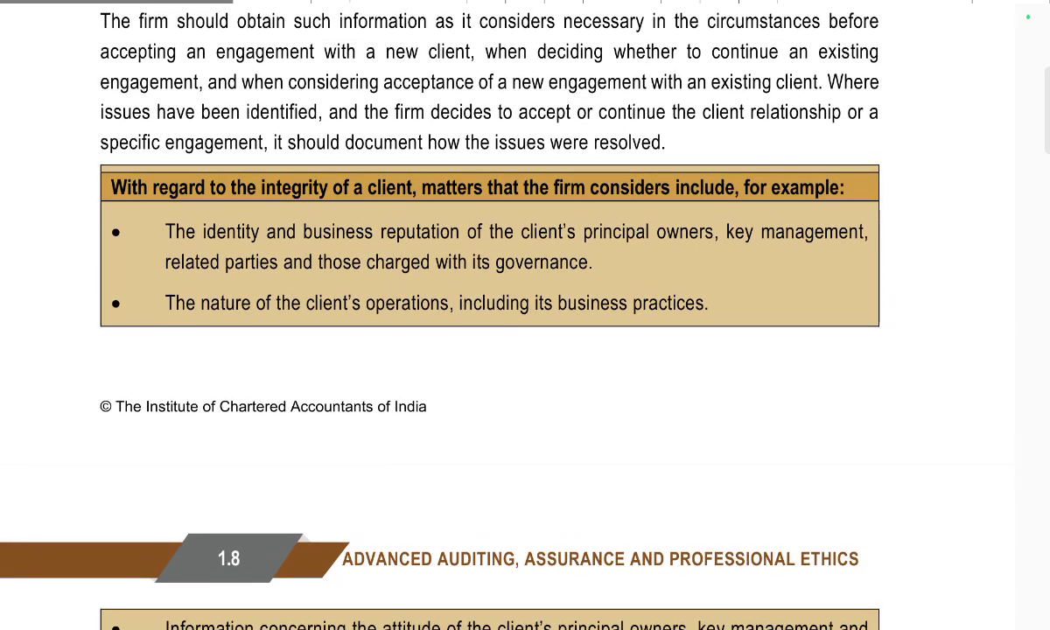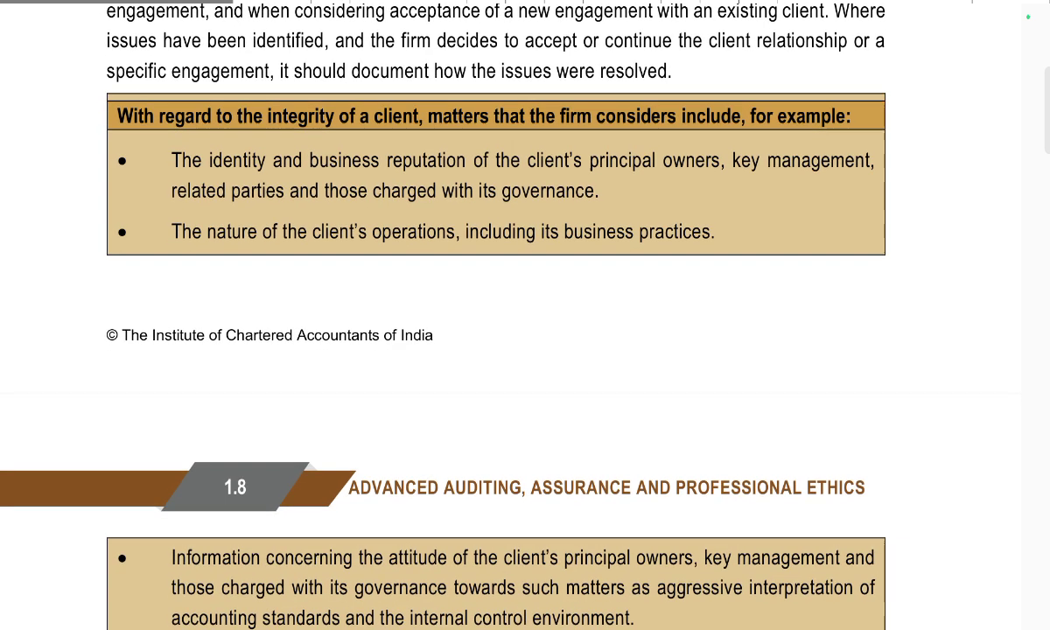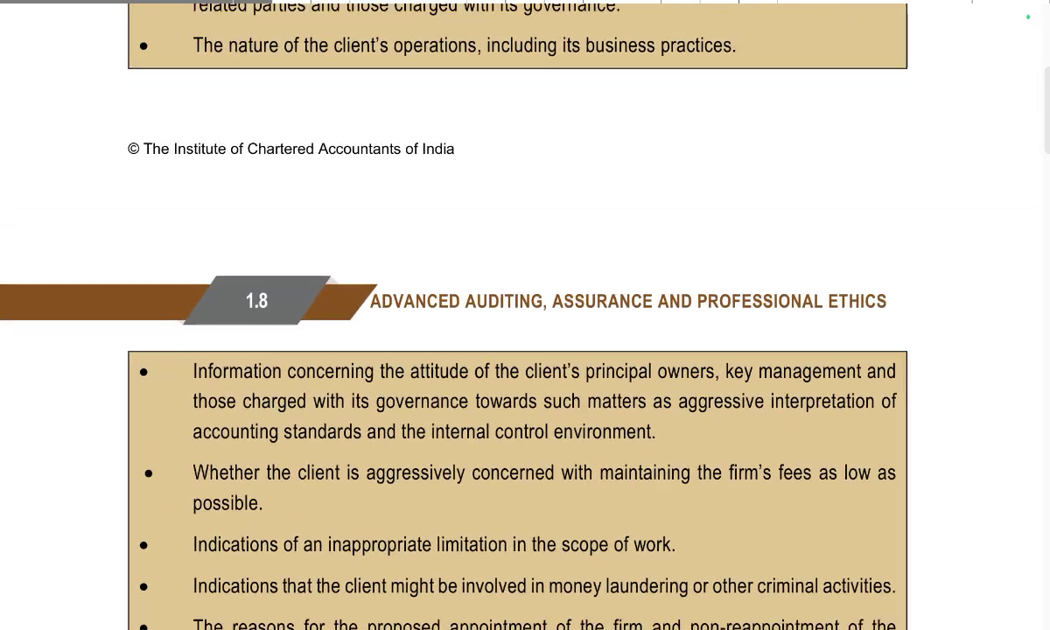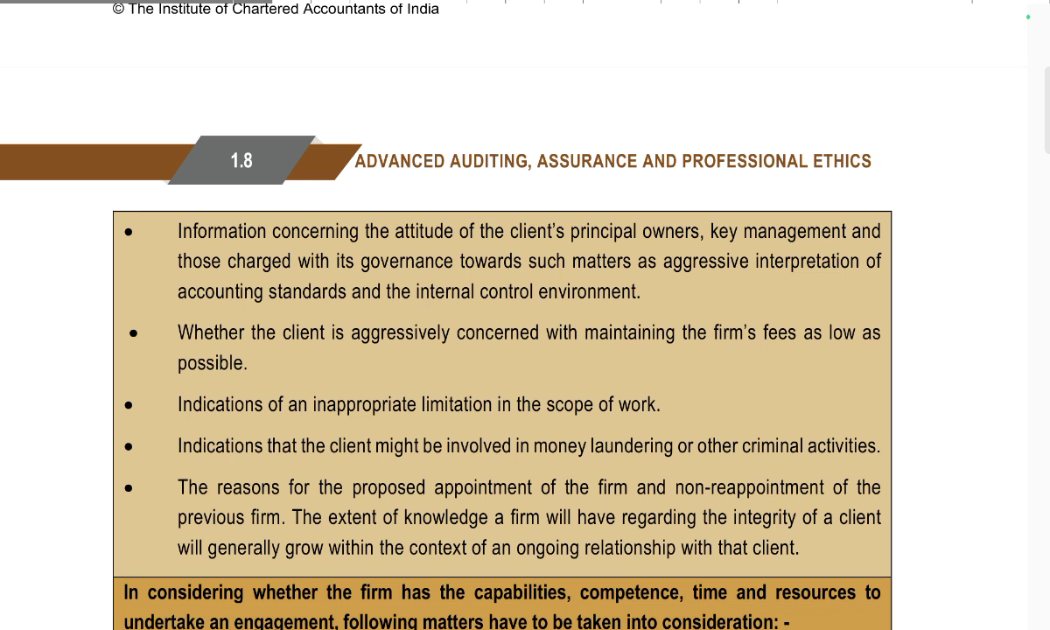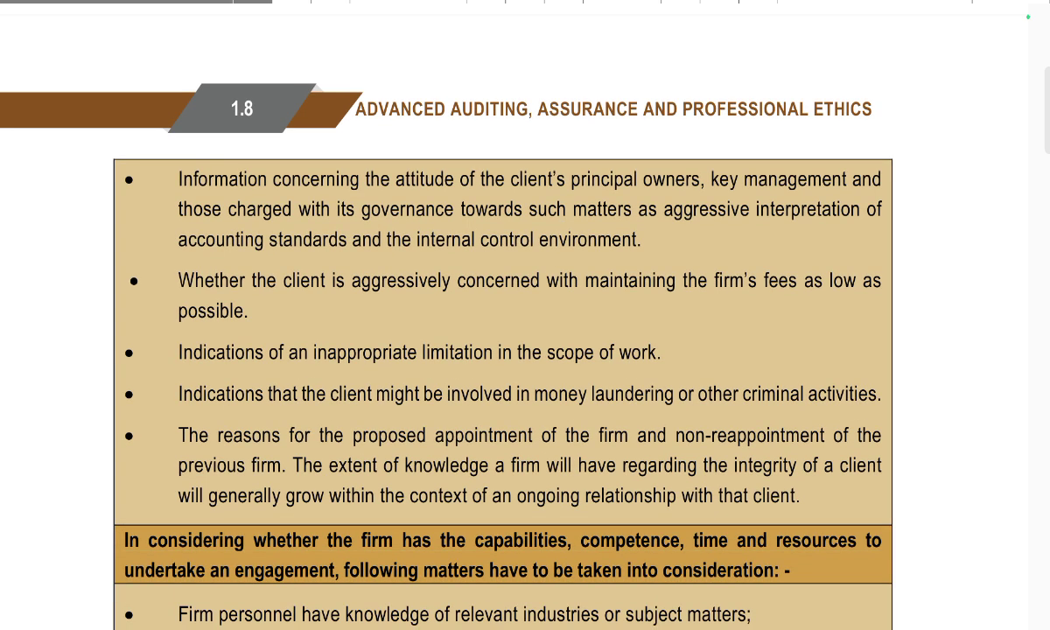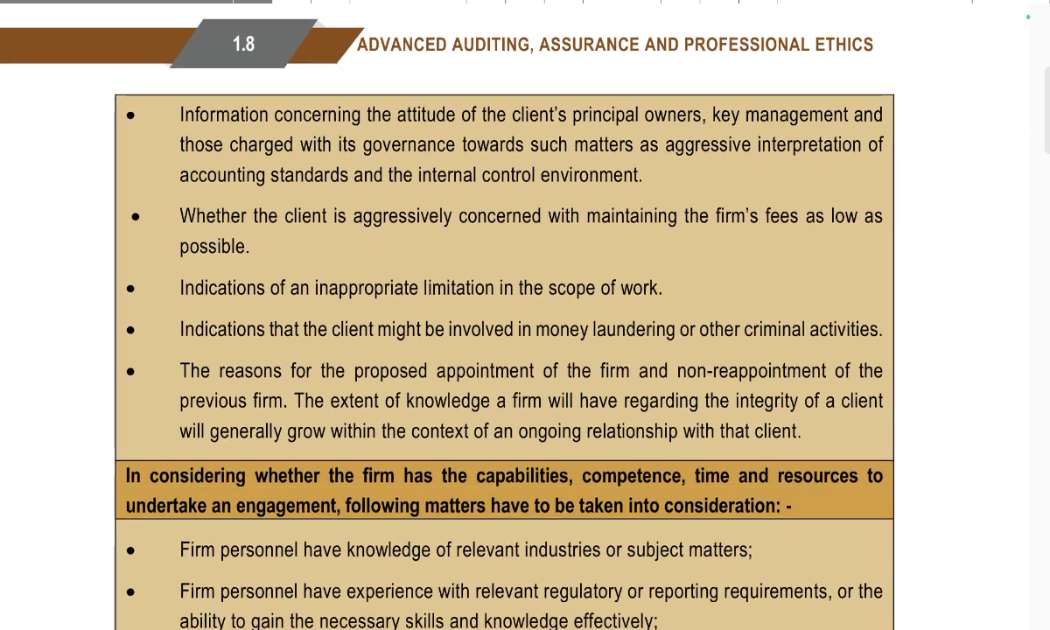With regard to the integrity of the client, matters that the firm considers include, for example, the identity and business reputation of the client, key business owners, key management, related parties, and those charged with governance, and the nature of the client's operations, including business practices. Information concerning the attitudes of the client, principal owners, key management, and those charged with governance towards such matters as aggressive interpretation of accounting standards and the internal control environment.